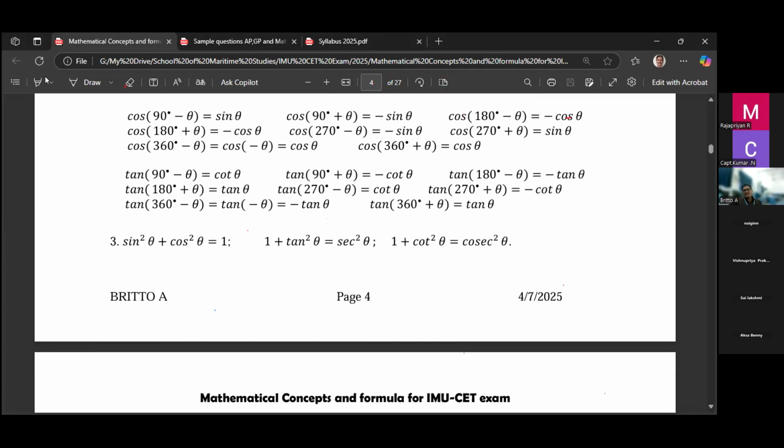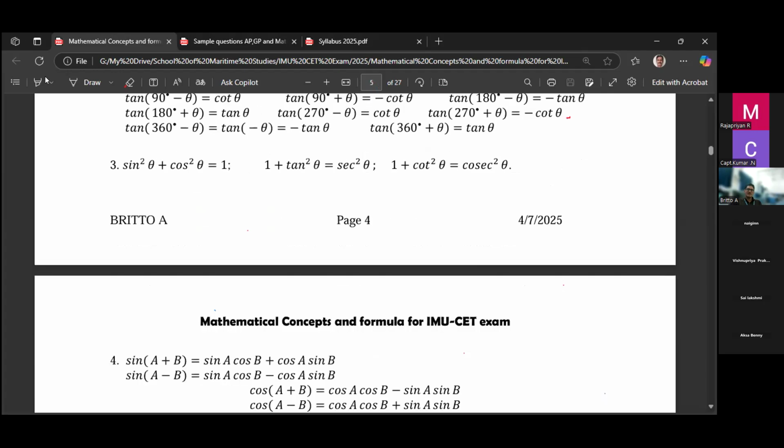Next, we have the trigonometrical formulas. Just note it down. First formula: sin square theta plus cos square theta equal to 1. Then 1 plus tan square theta equal to secant square theta. These formulas, 1 plus tan square equals secant square, 1 plus cot square equals cosecant square, are derived from sin square theta plus cos square theta equal to 1.